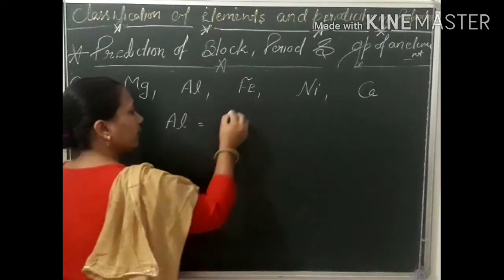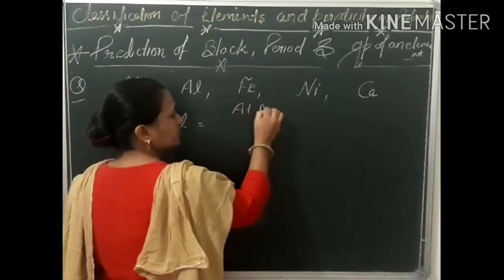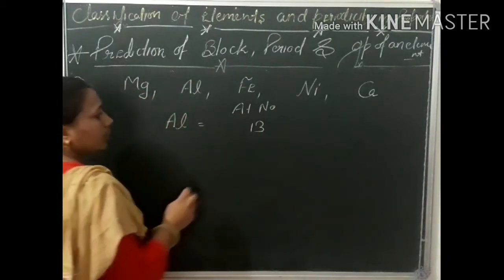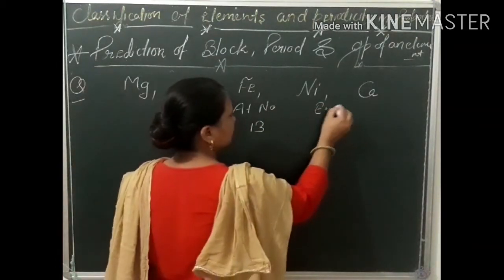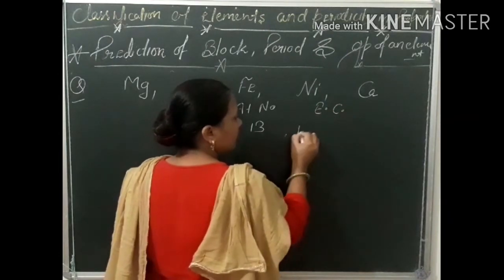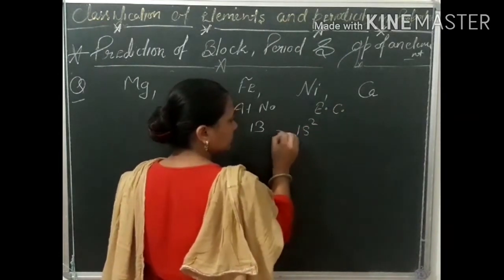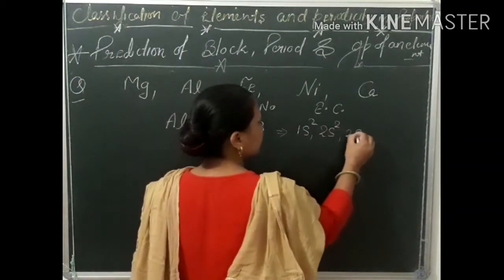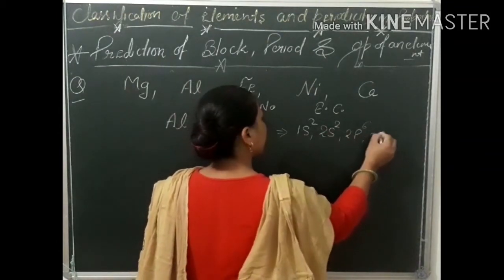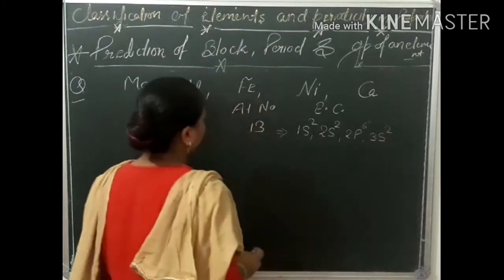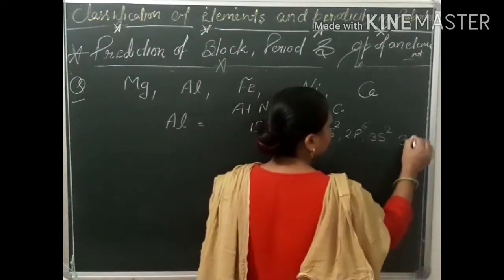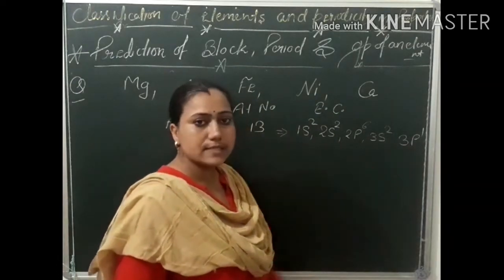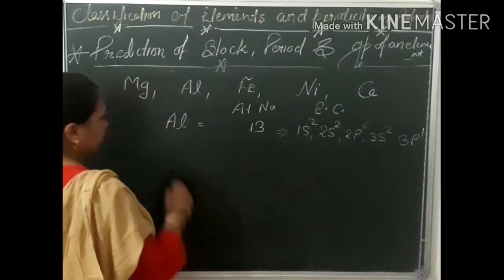Now the atomic number of aluminium is 13. Here the electronic configuration is 1s2, 2s2, 2p6, 3s2 and 3p1. Here the last electron goes in the p subshell, so it is a p block element.